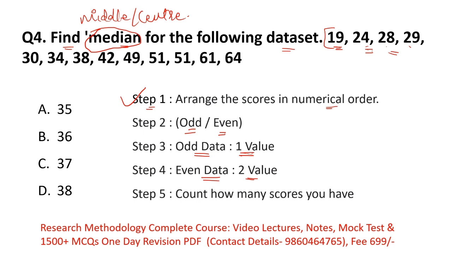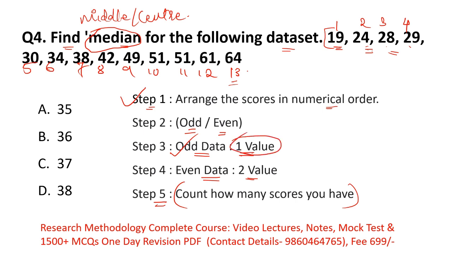For that, the next step is very important: count how many scores you have. We'll count 1, 2, 3, 4, 5, 6, 7, 8, 9, 10, 11, 12 and 13. So there are a total of 13 numbers. 13 is an odd number, which means the data set given to us is odd data. So in this case the value of your median is only 1.